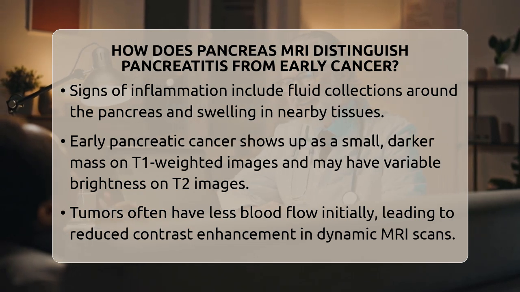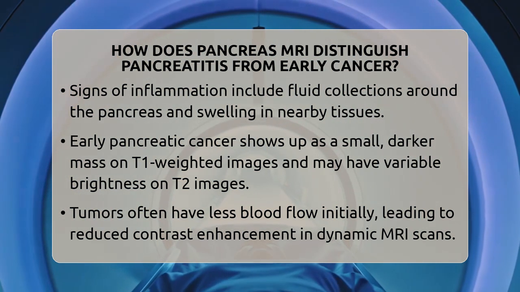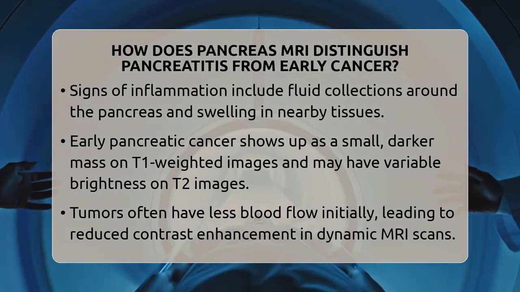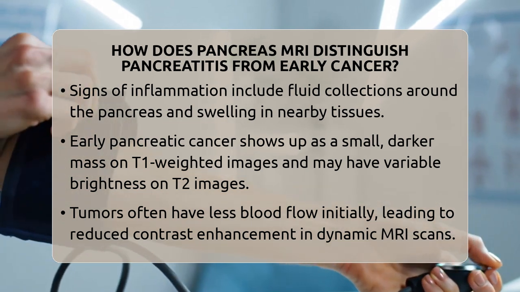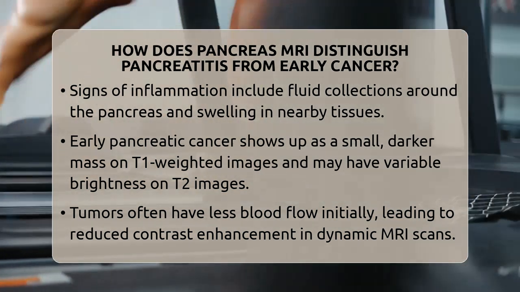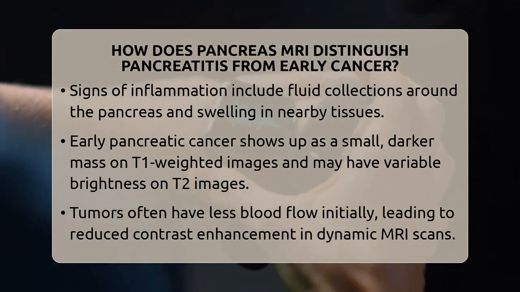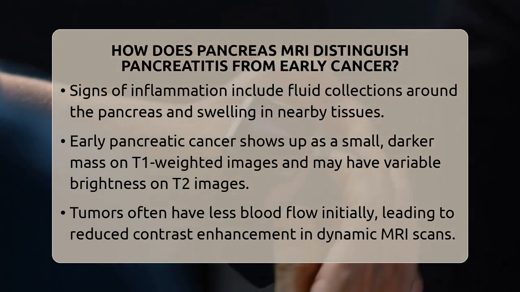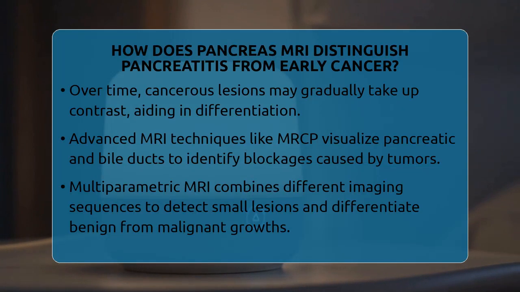In contrast, early pancreatic cancer usually shows up as a small mass that appears darker on T1 weighted images and can be either bright or similar in brightness on T2 weighted images. These tumors often have less blood flow early on, so they tend to show diminished enhancement when contrast is used in dynamic MRI scans. Over time, the tumor may gradually take up contrast, helping radiologists distinguish it from benign conditions.